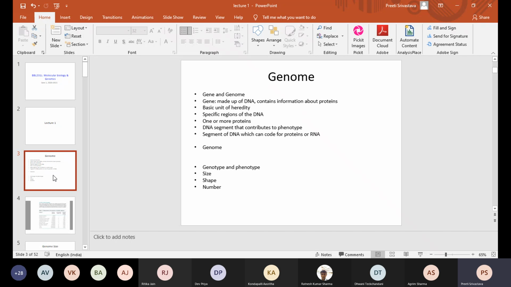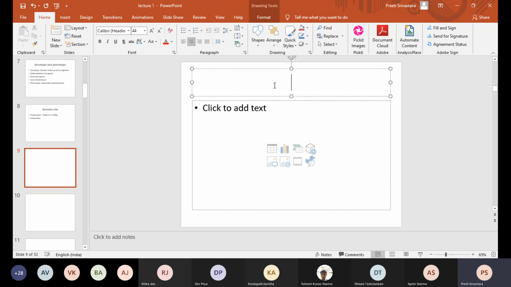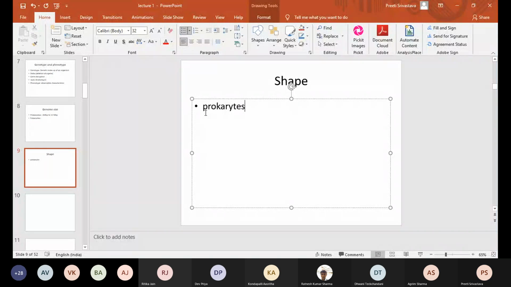Okay, then the next is shape. In prokaryotes, the genome is circular or linear or both? In prokaryotes, normally it is circular. Usually circular, yes.